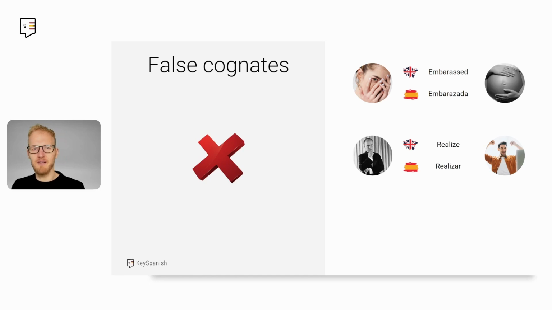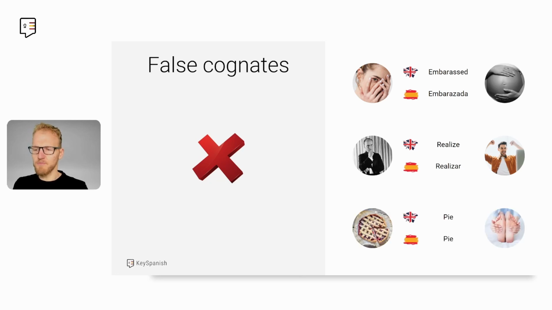Another one is like the verb to realize. Very common mistake among my students. They want to say, oh, I realized something, or realicé algo. Not quite. Realizar in Spanish is to accomplish or to perform, to carry out something. To realize would be darse cuenta. Quite different. And also, if you read the word pie in Spanish, right, as you see it written here, you may be tempted to think that it's pie in English, but no, the sound is very different and the meaning is too. Pie means foot.